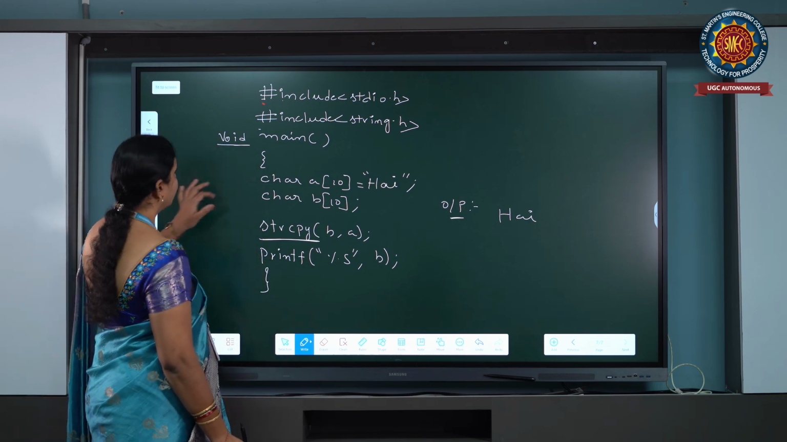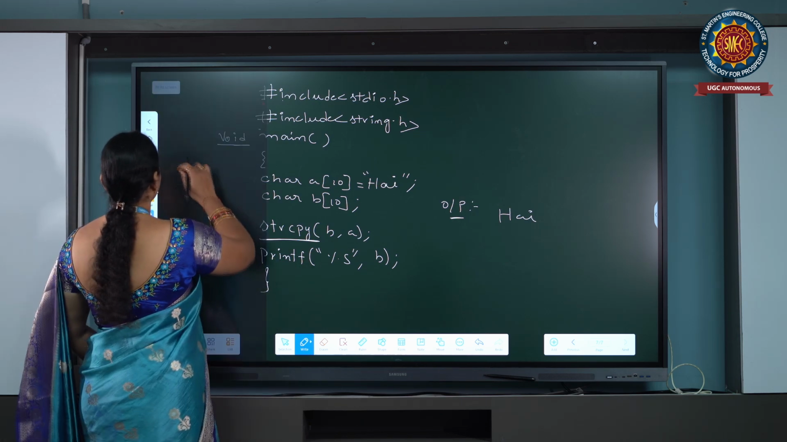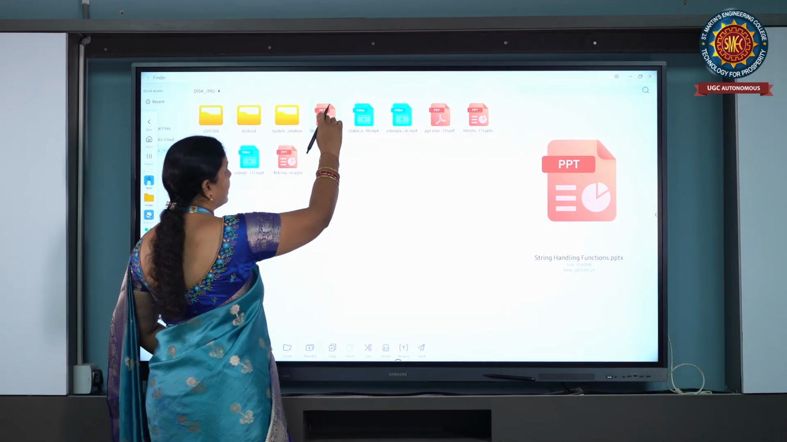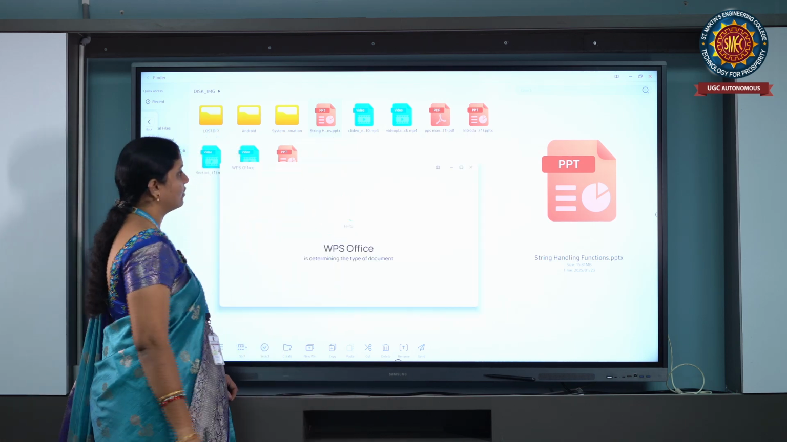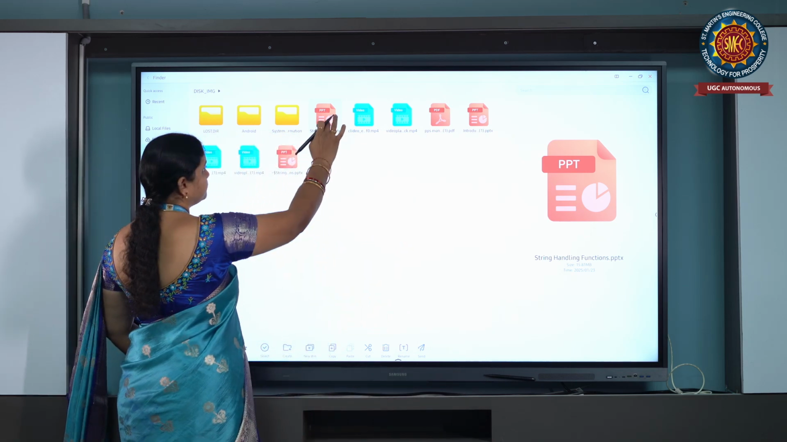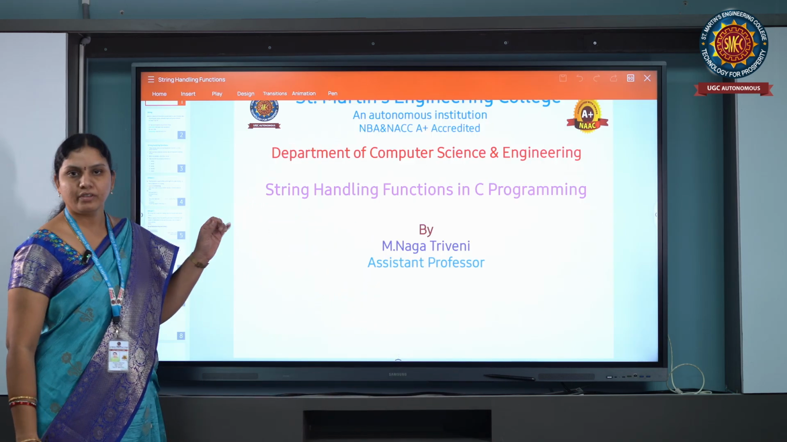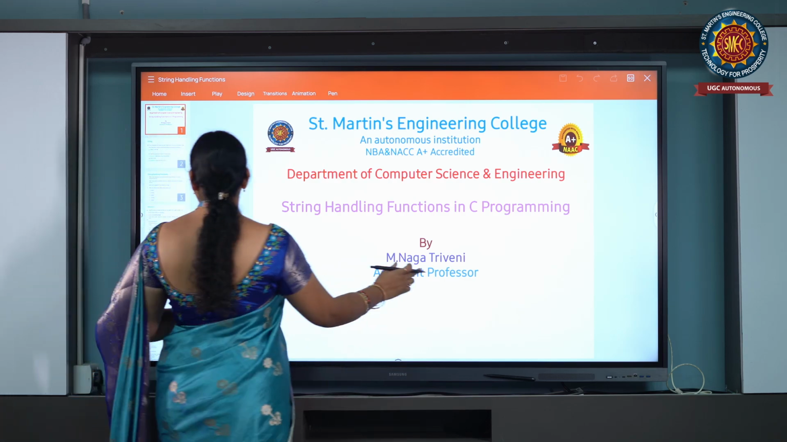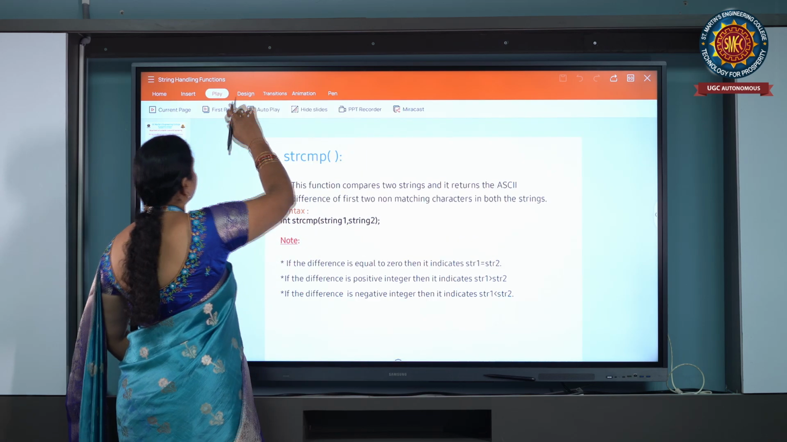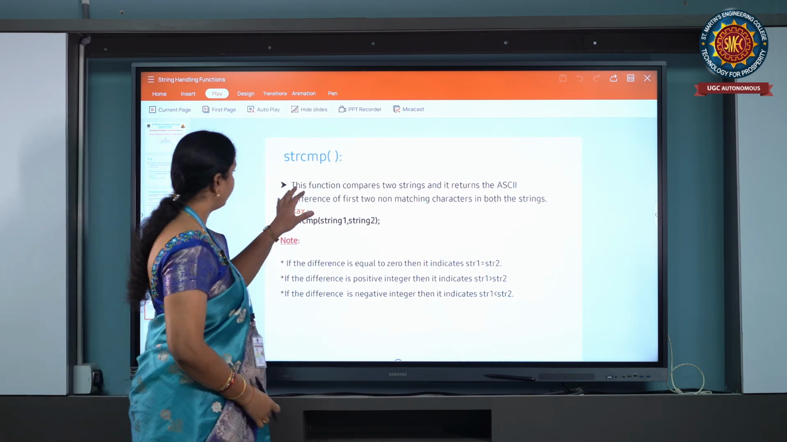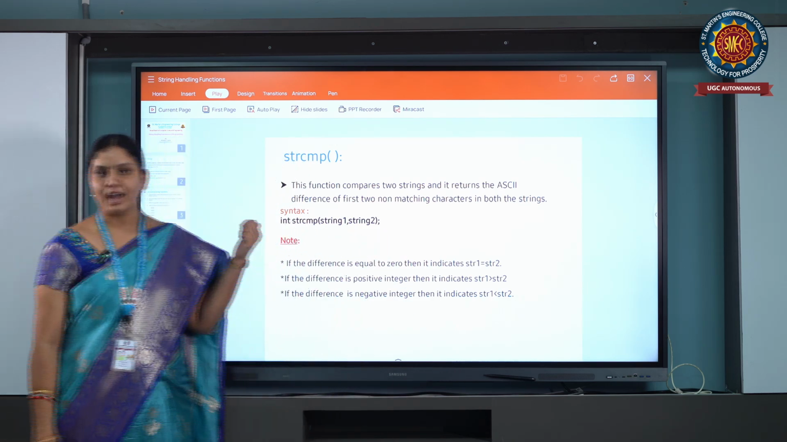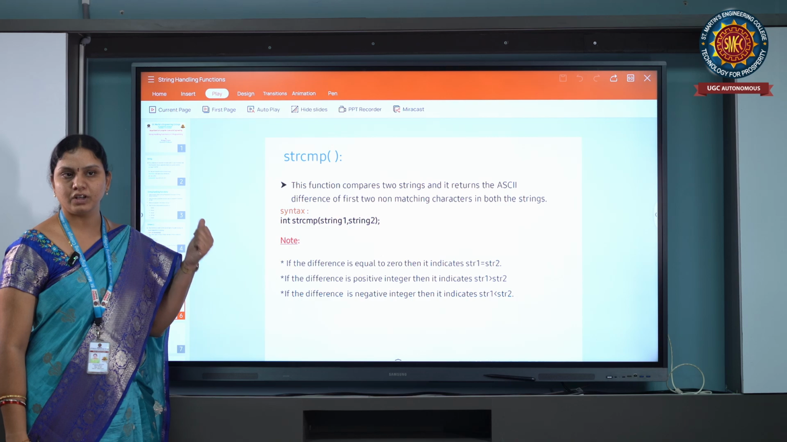Next function is strcmp. strcmp is nothing but string comparison. In string comparison, it compares two strings. See here, this function compares two strings and it returns the ASCII difference between the first two non-matching characters.